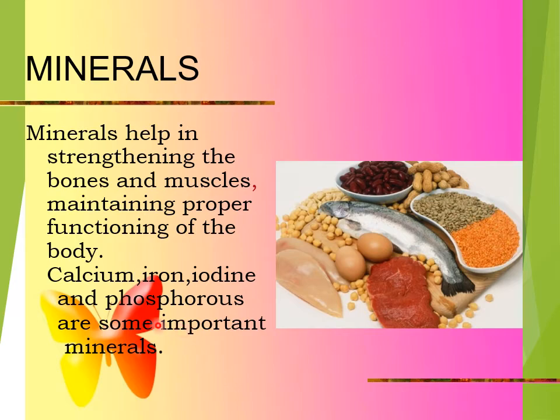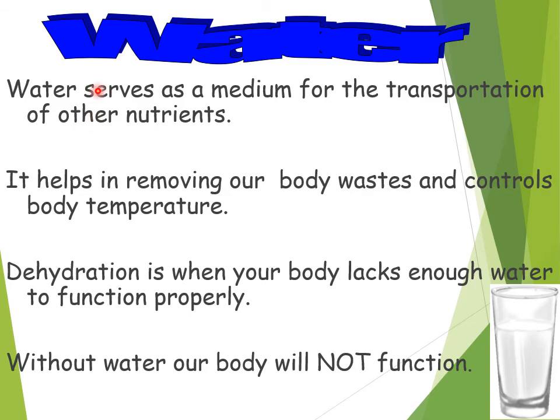Now, vitamins and minerals both protect us from what? From various diseases. Hence, they are called protective food. Children, along with the five nutrients which we studied now, our body also needs an adequate amount of water. Adequate means what? Right amount of water. So water is an important component of our body. And do you know, children, almost two-thirds of our body is comprised of what? It's comprised of water.